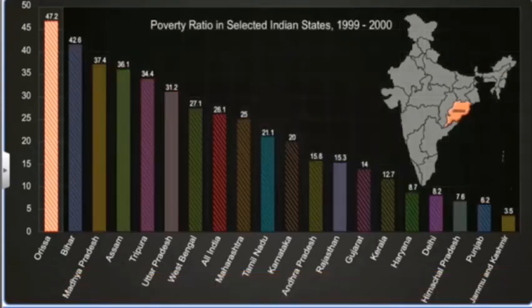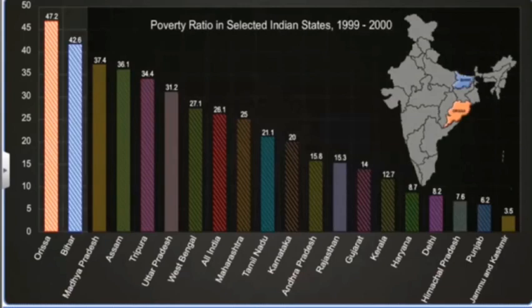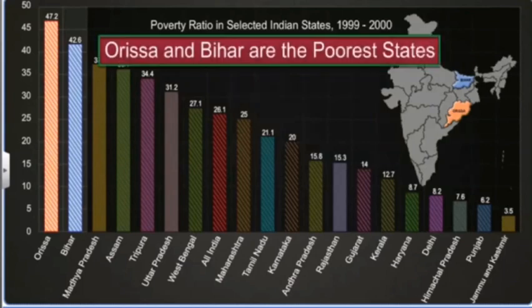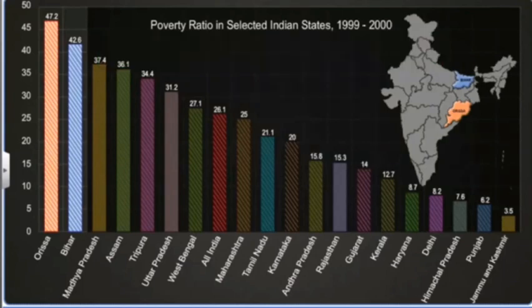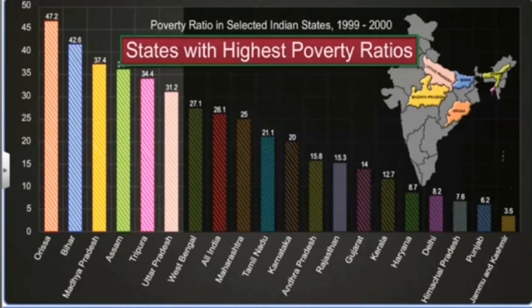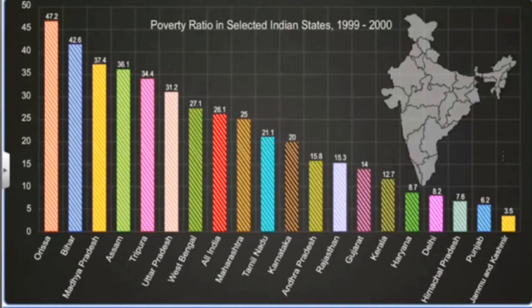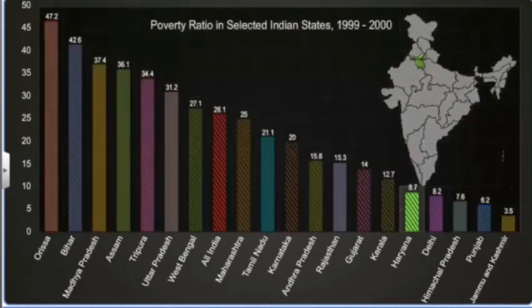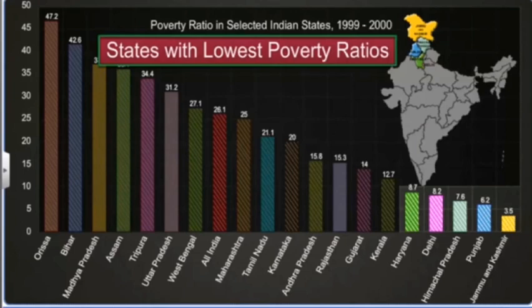Odisha with a poverty ratio of 47% and Bihar with a poverty ratio of 43% are the two poorest states in India. Besides Odisha and Bihar, the poverty ratio in Madhya Pradesh, Assam, Tripura and Uttar Pradesh is also much higher than the all India poverty ratio of 26.1. At the other end of this graph, the states of Haryana, Himachal Pradesh, Punjab and Jammu and Kashmir, along with the union territory of Delhi, had the lowest poverty ratio in the country.